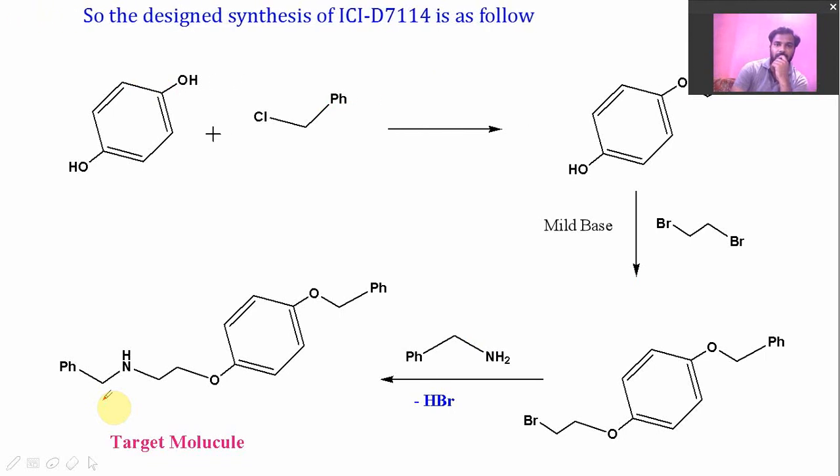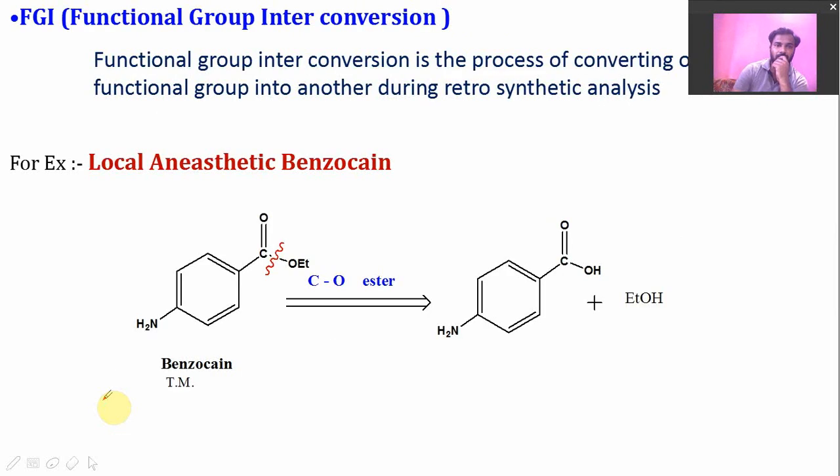For a proper retrosynthetic reaction, we have to convert the functional group from one to another, and then and only then can the disconnection be possible. Functional group interchange is a process of converting one functional group to another during retrosynthetic analysis.